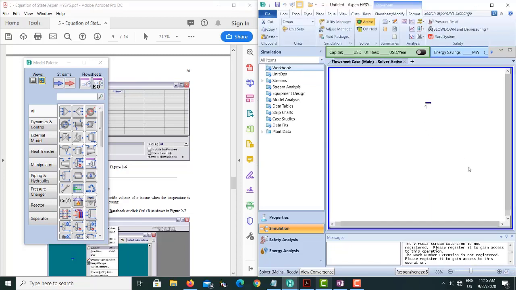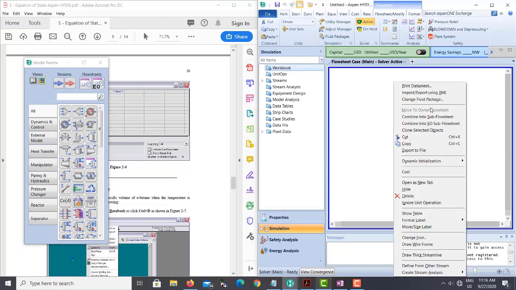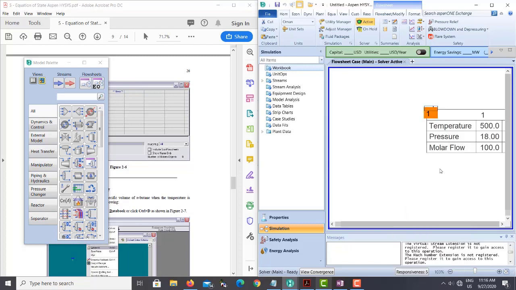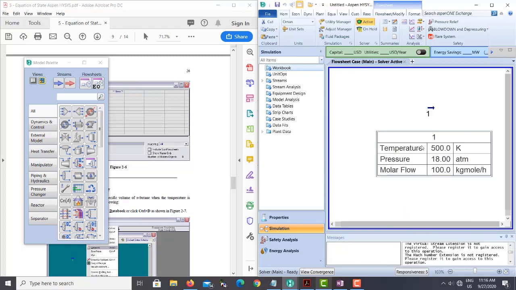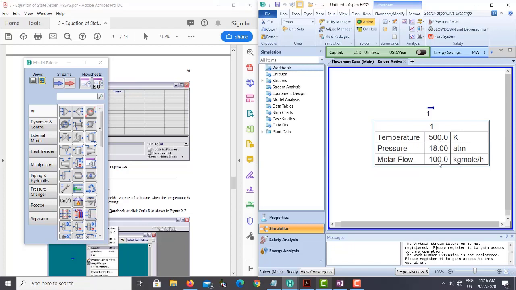The second way you can find out the molar volume is if you want to show the result on some kind of a table. For example, here this is just one arrow which doesn't show anything, but if you want to show some properties on this screen as a table, how can you do this? You need to right click, and if you go down, you have an option called show table. Just click on show table, and by default it will give you a table with some information. What I want this table to show is only the specific volume, not the temperature, pressure, or molar flow rate of the stream.